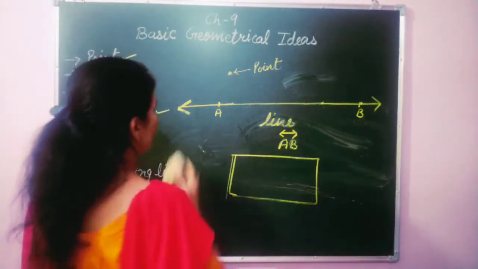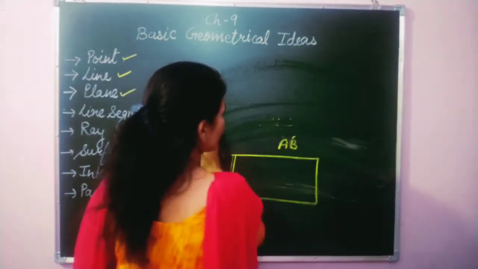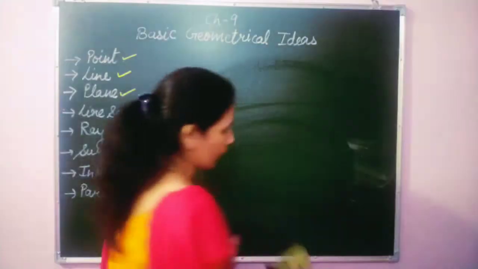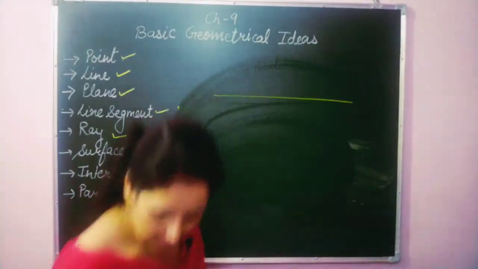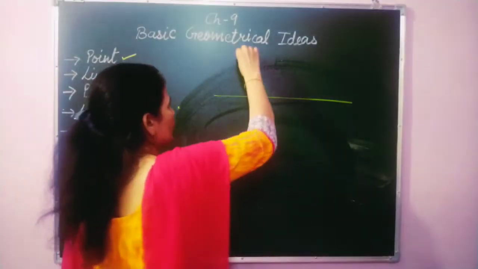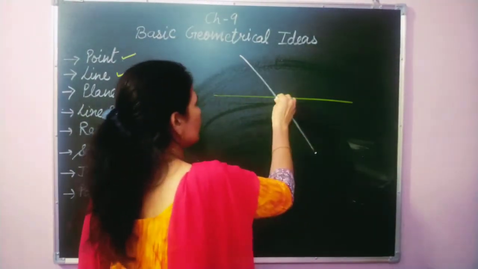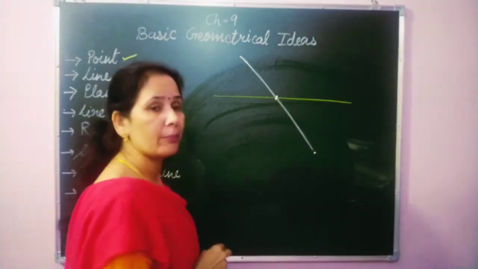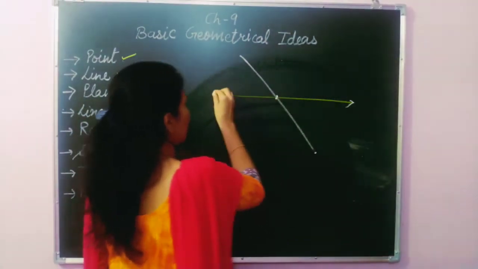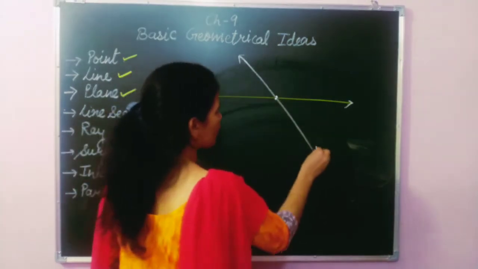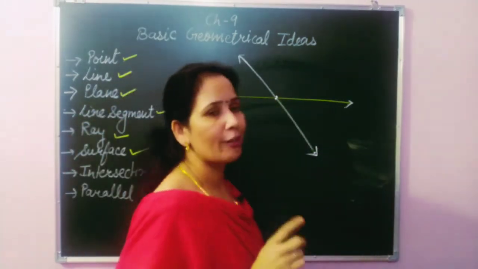Students, first we discussed the line segment, line and ray. Now we are going to discuss intersecting lines. When one line is drawn and another line comes from the other side and cuts it at a definite point, that is called intersecting lines. Why? Because they intersect each other at a fixed point.